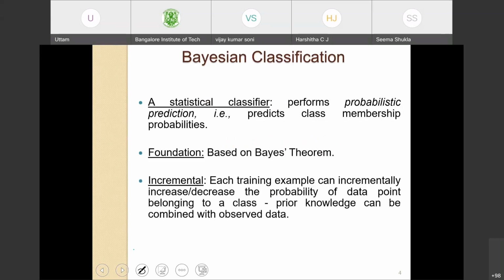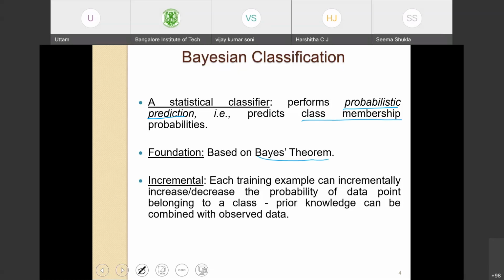Bayesian classifier is actually a statistical classifier and performs probabilistic prediction. What it means is that it predicts a probability associated with a class for every data point, or we also say that it predicts class membership probabilities. The premise behind Bayesian classifier is Bayes theorem.